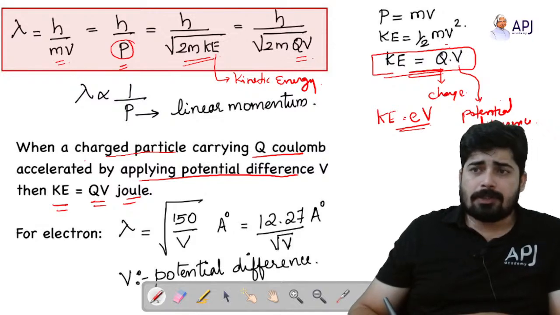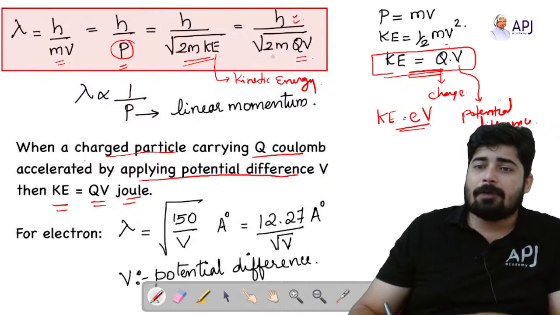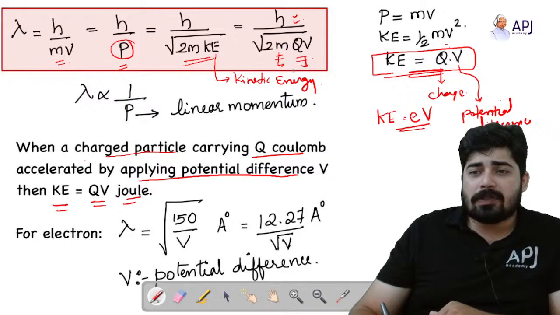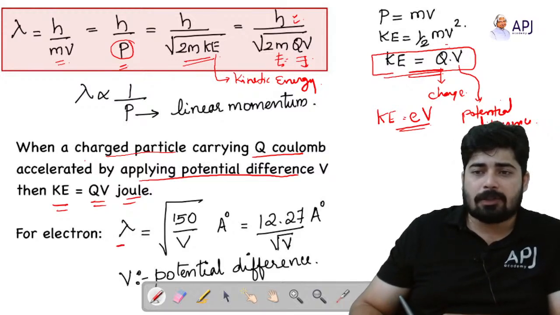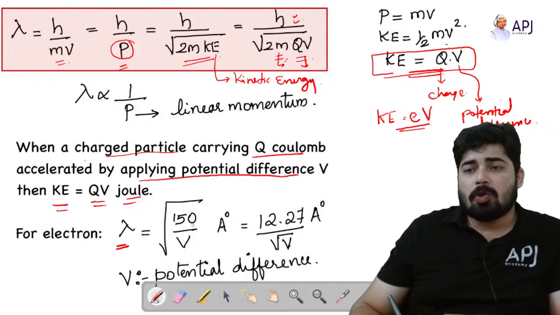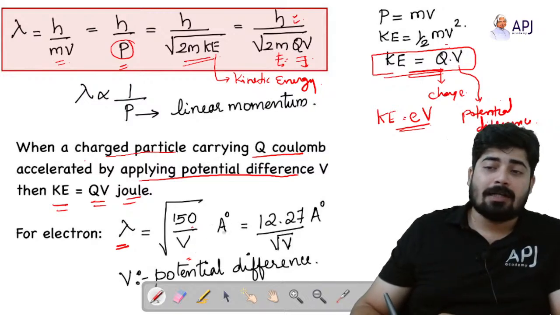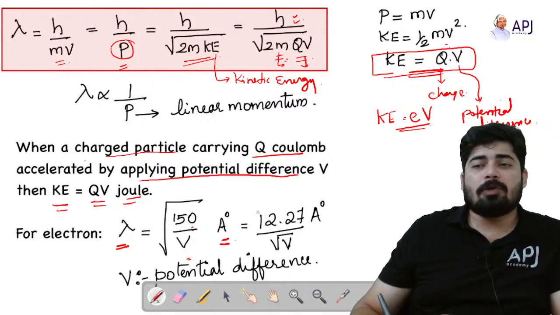And see students, by applying the values of the constants, we know that h is the Planck's constant, which is equal to 6.63 into 10 raised to minus 34. If you are considering the movement of an electron, the mass of the electron is 9.1 into 10 raised to minus 31 kilogram, and the charge of the electron is 1.6 into 10 raised to minus 19 coulomb. By substituting all these values, we get the wavelength of the electron as lambda equal to root of 150 by V, where V is the potential difference. The unit will be in Angstrom, and root 150 equals 12.27.